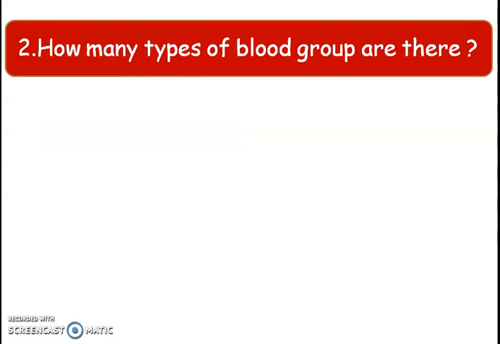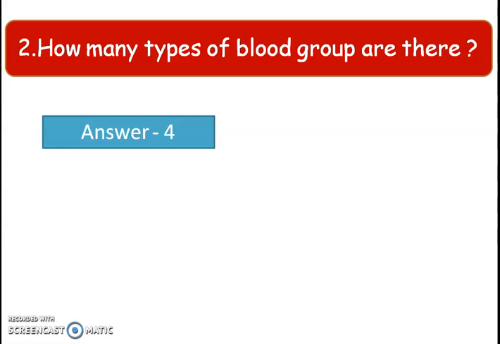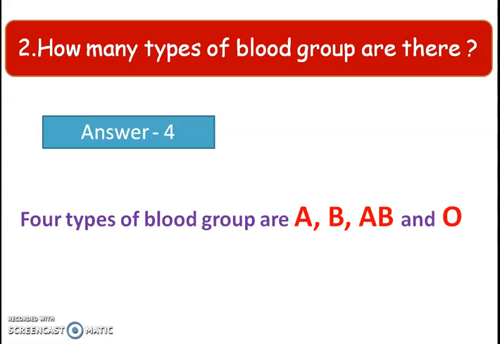Okay. Next question. How many types of blood groups are there? Options: 1, 2, 3, 4. And the right answer is option D, 4. There are 4 types of blood group. Kiki hoy blood group bor? Blood group A, B, AB and O.